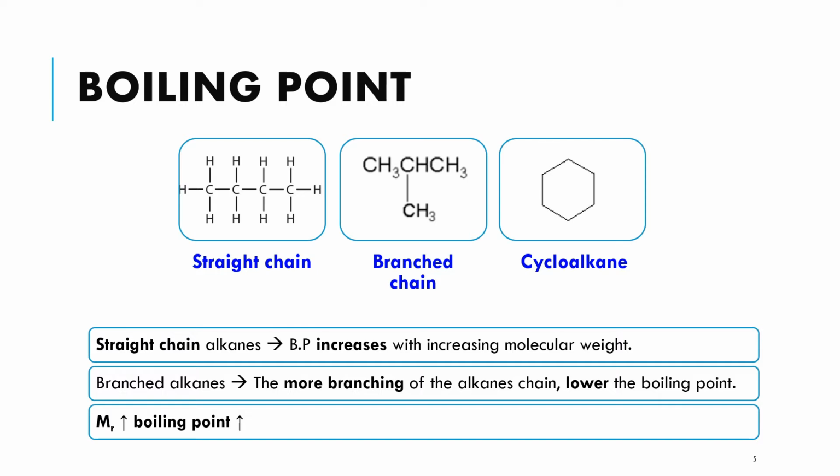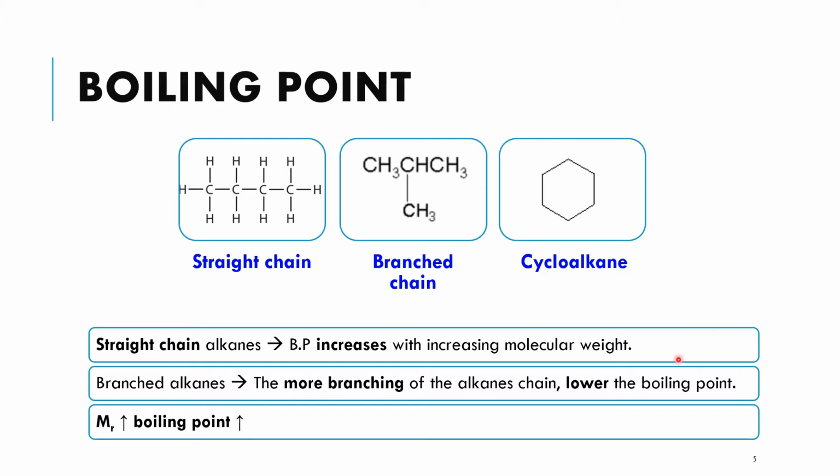And the second physical property that we are going to discuss is boiling point. So the boiling point of alkane can be discussed into these three different categories, iaitu boiling point of straight chain, boiling point of branch chain, and boiling point of cycloalkane. So the basic idea adalah straight chain alkanes will have higher boiling points. Okay, kerana apabila molar mass or molecular size increases, boiling point will increase. And for the branch alkanes, the more branching of the alkane chain, the lower the boiling point. And basically, we can see that as the molar mass increases, boiling point will increase.